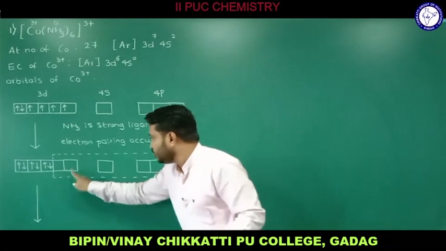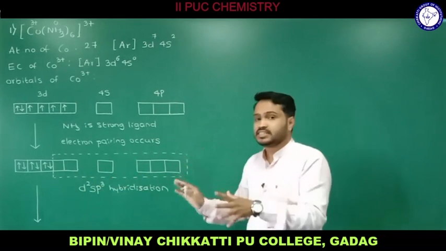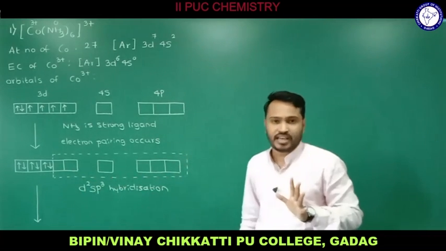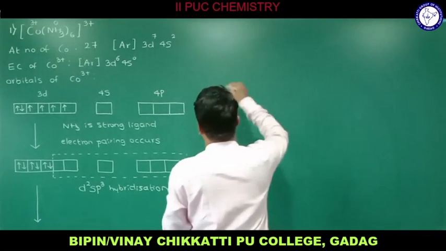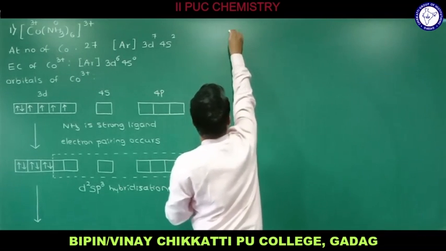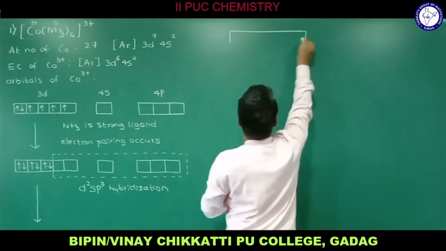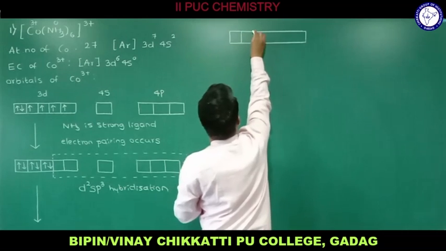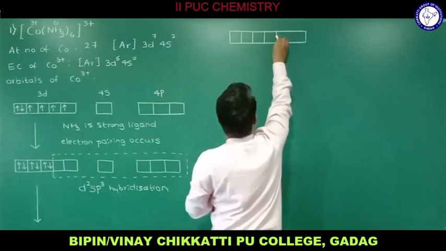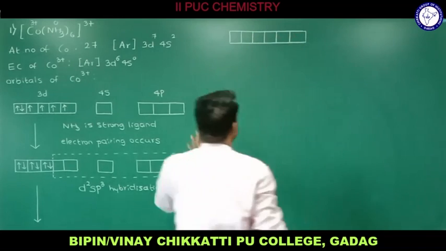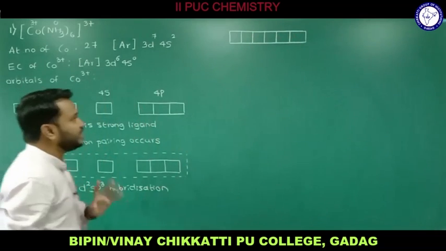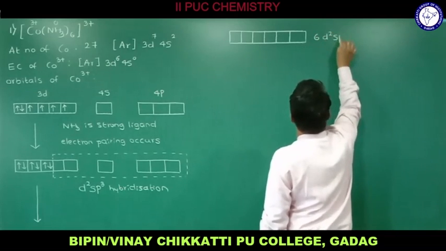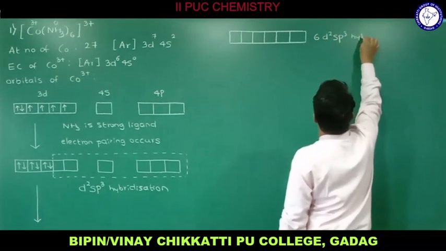So 1, 2, 3, 4, 5, 6 hybrid orbitals we are going to get, and the kind of hybridization is d2sp3 hybridization. Let me write over here, I will continue further here. So 6 we have, 1, 2, 3, 4, 5 and 6. So we got 6 d2sp3 hybrid orbitals. Let me write here, all these are 6 d2sp3 hybrid orbitals.